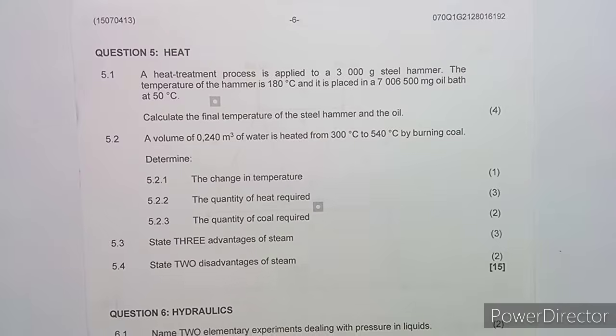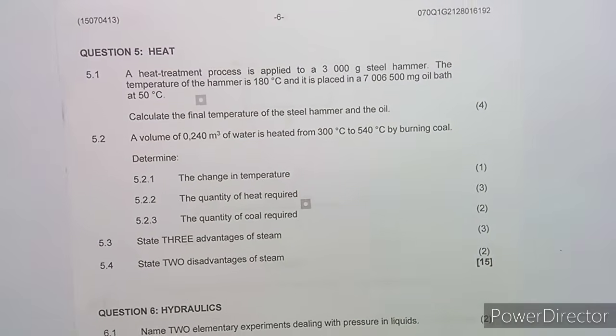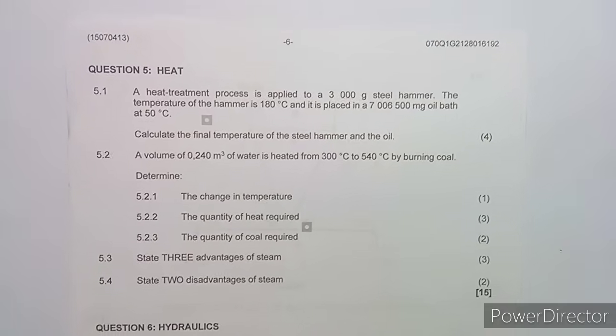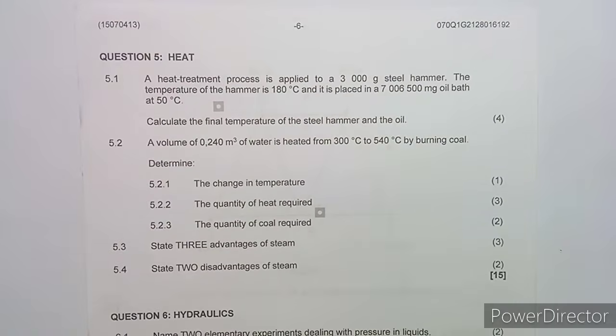So definitely there we took everything, 11 marks. Sorry for this, guys, I just hit this, I'm sorry for this. We are now on 5.1. A heat treatment process is applied to a 3000 gram steel hammer.